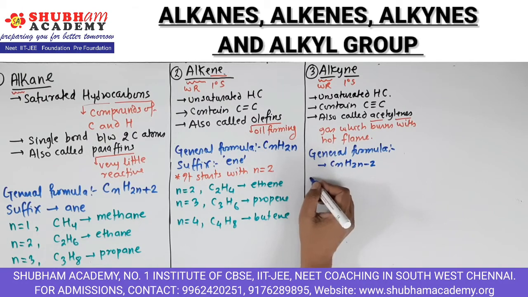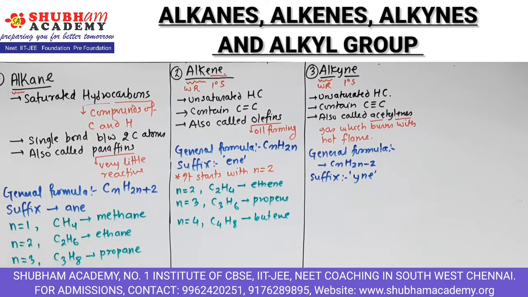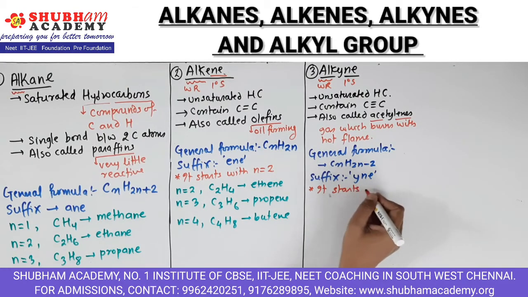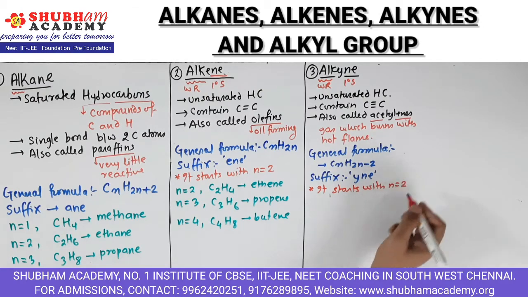The suffix is YNE, that is -yne. Again it starts with n is equal to 2. So we'll make a note: it starts with n is equal to 2.